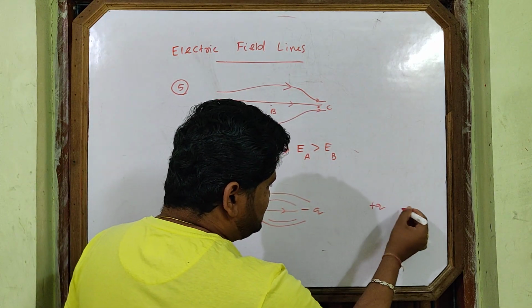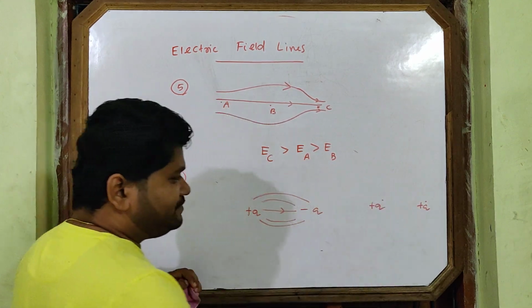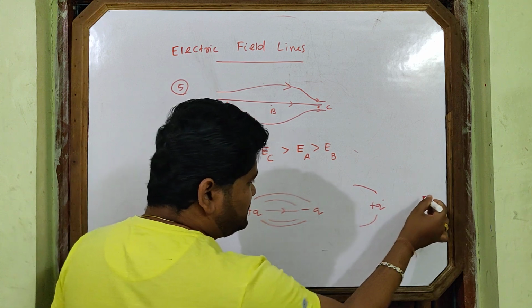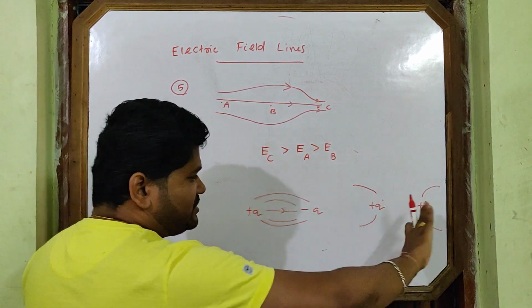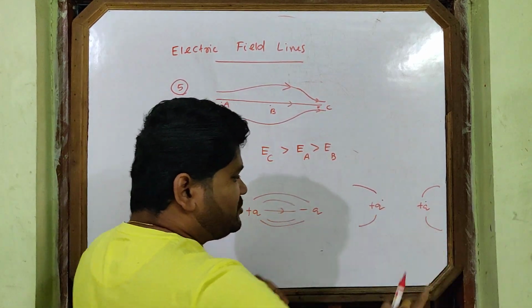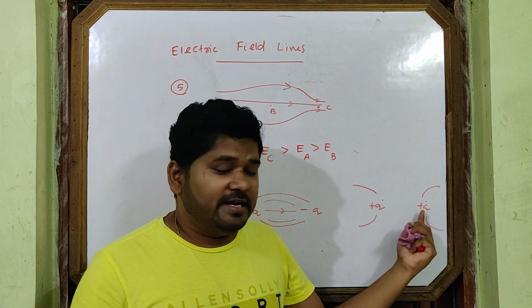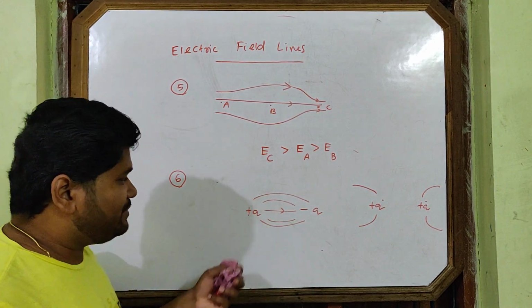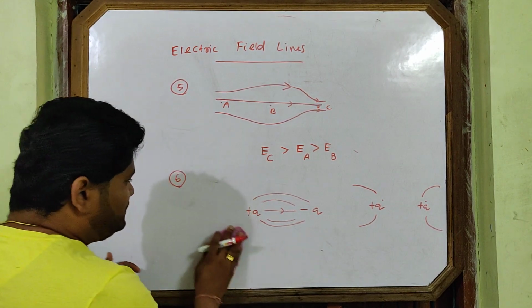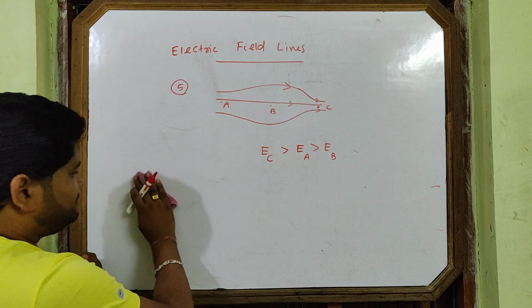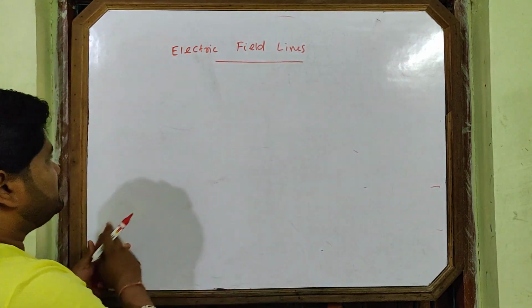They exert lateral pressure. Lines of force are like this. They exert lateral pressure as if lines of force repel each other. This indicates like charges repel each other. This is one property. Now we come to property number 7.